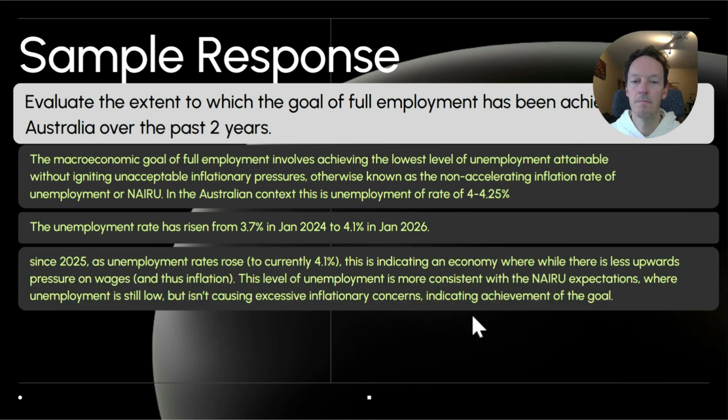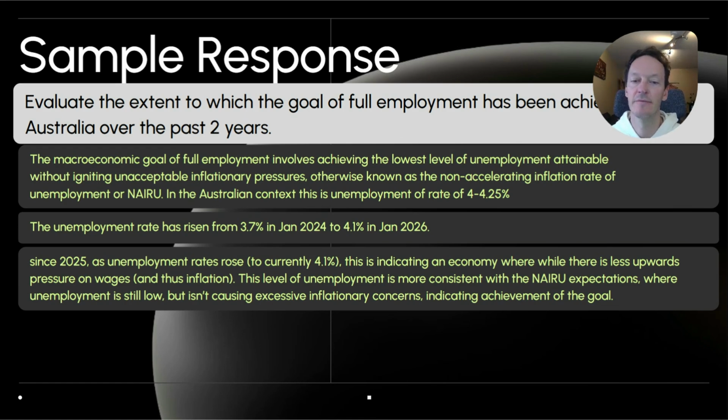Your next section is going to be where it has been achieved. Here, you can see in this first section, I've got a specific date and a specific number. So as unemployment rates have risen since 2025, this is indicating an economy where there is less upwards pressure on wages and thus inflation. Here I'm using the percentage target of unemployment, but I'm showing the assessor that I understand why that target is important, and the link here is with inflation.